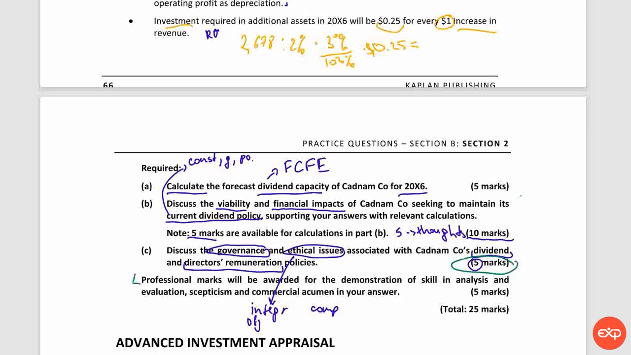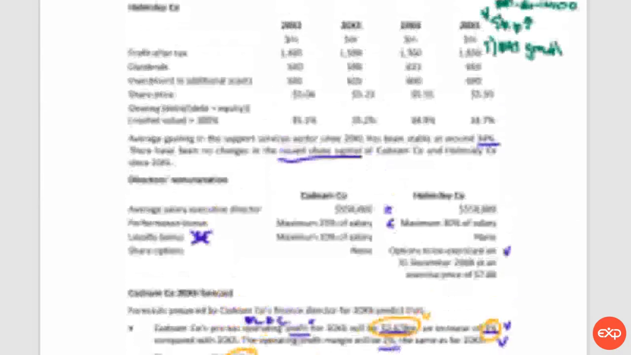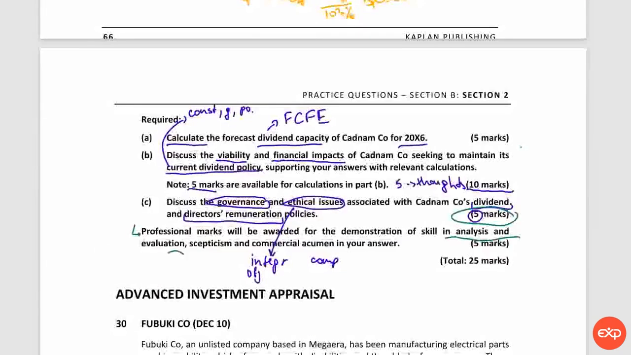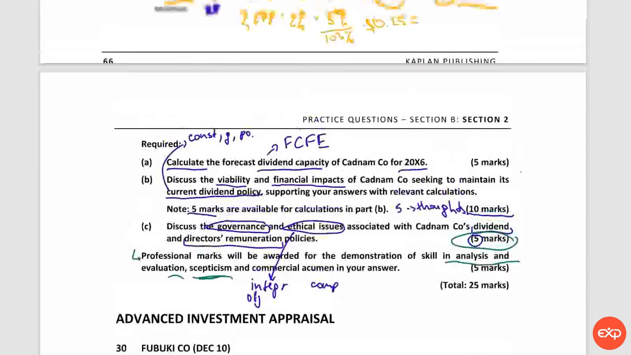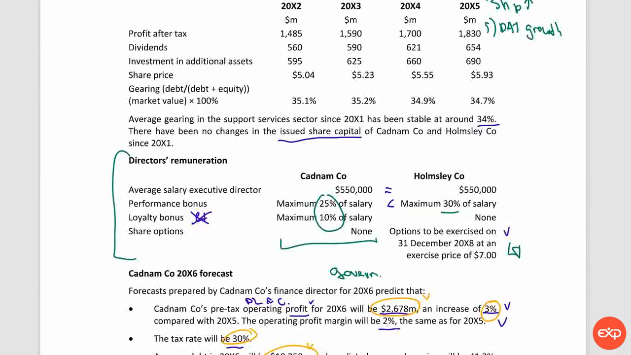And now let me just comment on the professional marks that we have here. In here, we do not have a professional mark for communication because we usually are awarded them when we prepare a report. However, we have marks for analysis and evaluation, and these marks you pretty much get automatically by taking the numbers and providing calculations. So it's really hard not to get them. As for skepticism, you would get those marks for assessing the directors' remuneration scheme and saying, okay, well, maybe we are overpaying them and they do not favor long-term view and so on.